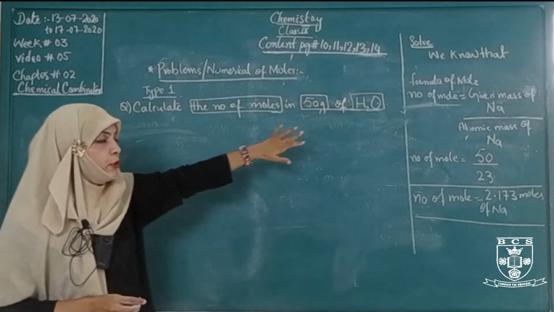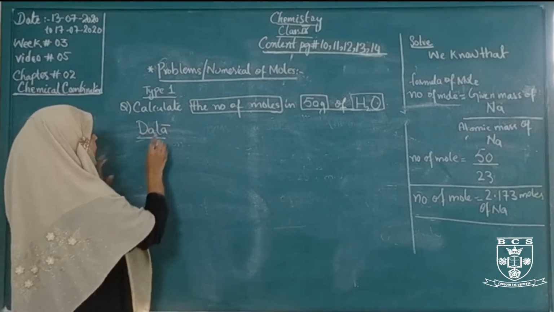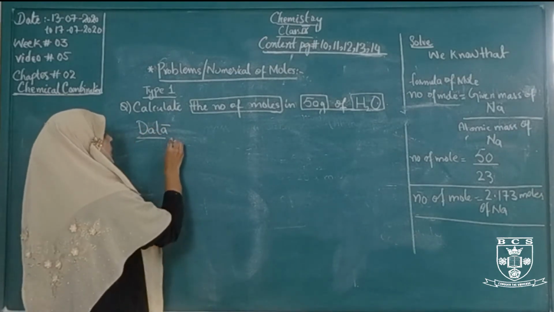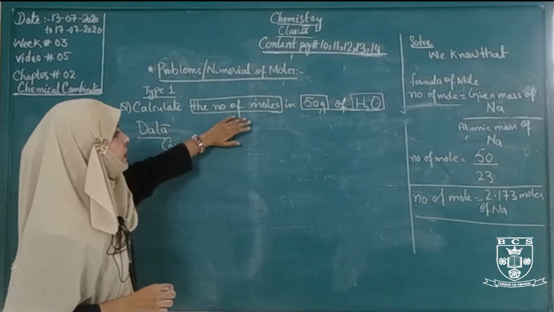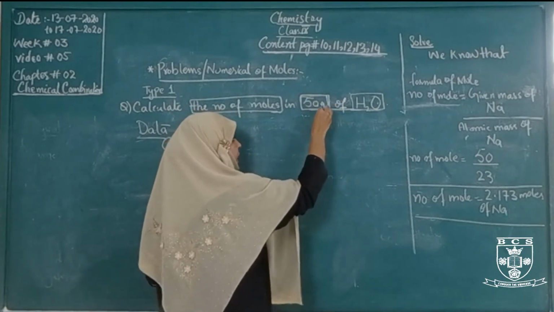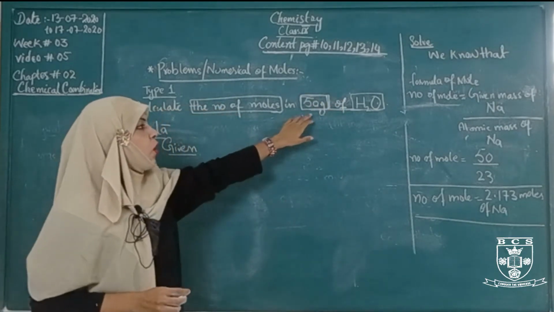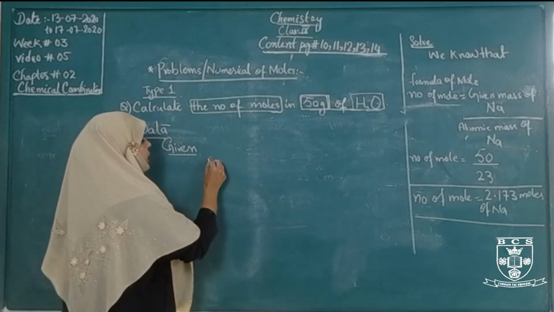This is a molecule. First of all, we will give our head data, and after this another head is the given. What is given in this numerical? 50 gram. This is the given mass of water molecule. Given mass of water molecule is 50 gram.